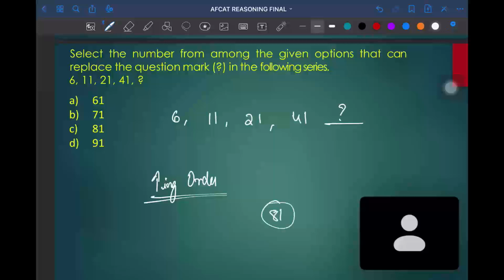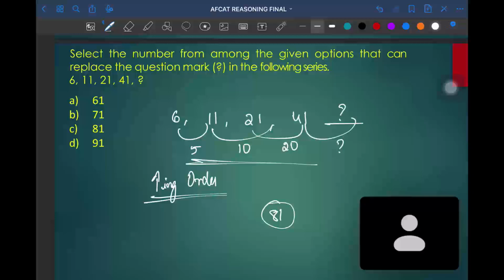Let us try to solve this. What is the difference between the first two numbers? 11 minus 6 is 5. 21 minus 11 is 10. 41 minus 21 is 20. So what will be the next term? When we look into the difference, the difference is increasing twice.